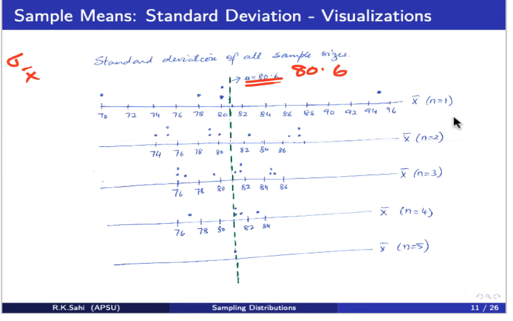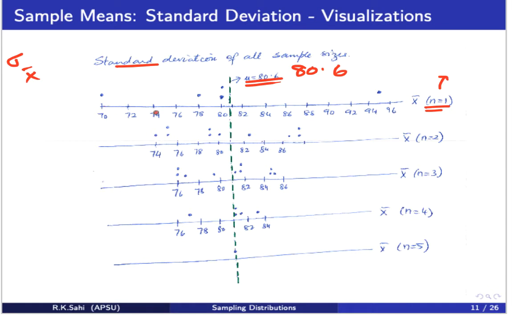When you look at the standard deviation, remember what its meaning is: it is the variability of the data set. If you have samples of size 1, you only have either 76 or 70, and so on. You go back to the original sample, that's it.